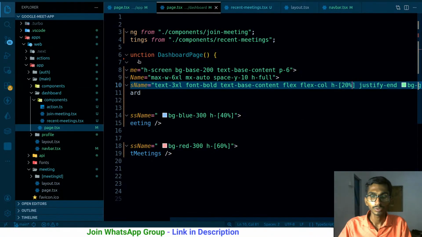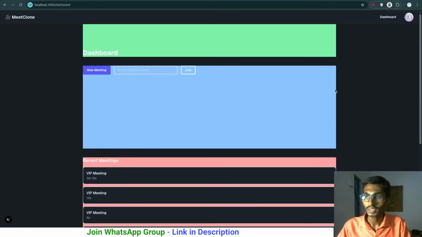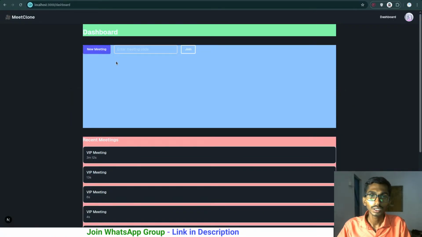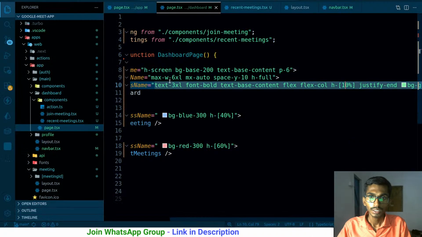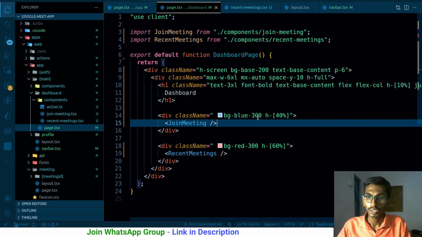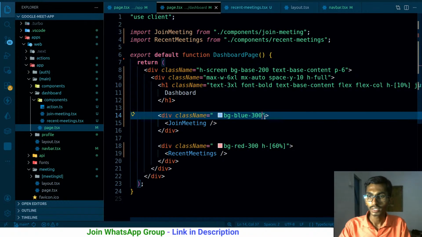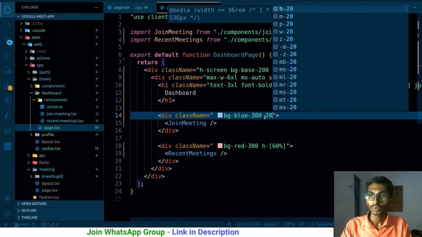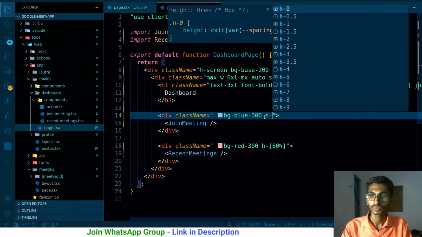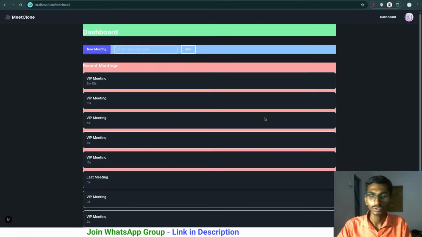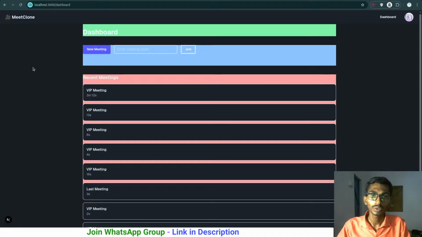So this is gonna be visible like this, and that's what I wanted. As for the height, let me make it 10, so it is gonna be looking like this. That's great. And then I will have this meeting part, and for this meeting part, let me keep the height around 20%, height around 10% or something. Let's see how it's gonna be looking like. So this will be looking sort of like this, and that's not actually bad.